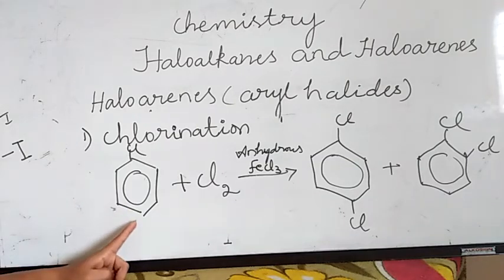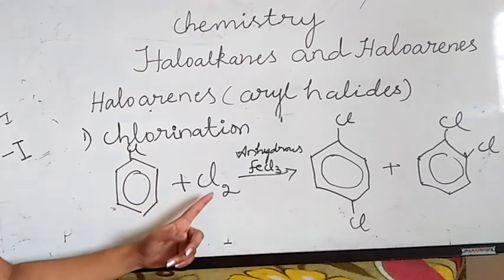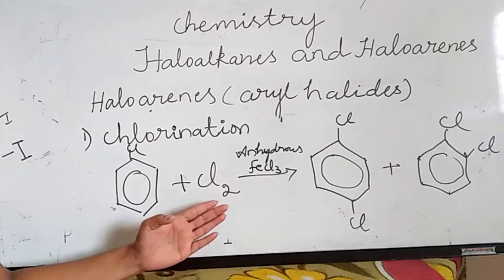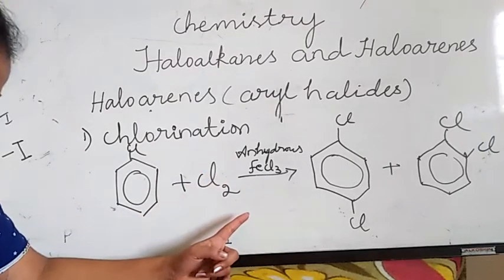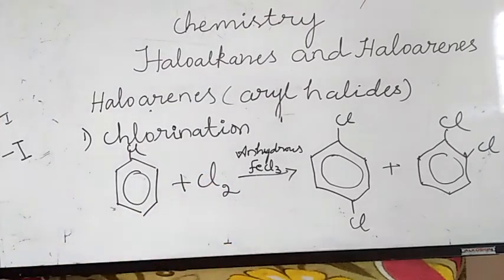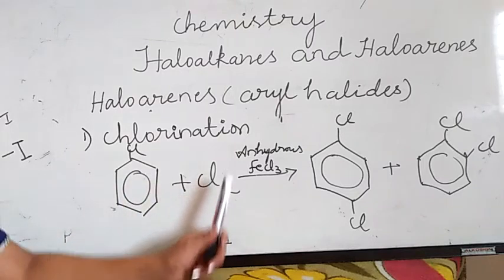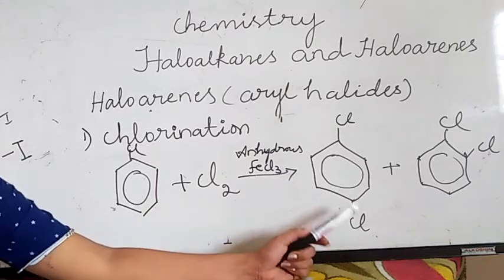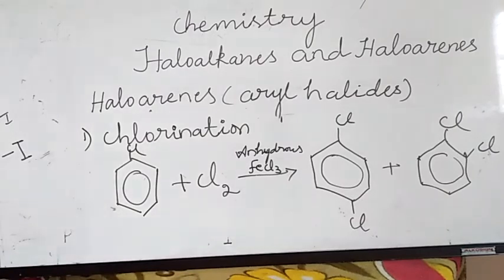Chlorination means when haloarene or aryl halide is treated with halogens or chlorine gas in presence of anhydrous ferric chloride, we will get para and ortho substituted products, in which para is the major product and ortho is the minor product. So chlorination means you add Cl2 in presence of FeCl3 at para and ortho positions. Okay, this is about your chlorination.